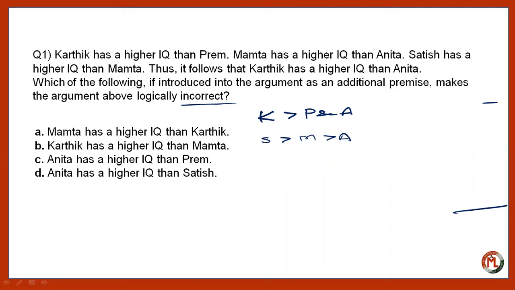So, if this is introduced into our argument as an additional premise, it will make our argument logically incorrect because it is not possible that two different persons can be arranged in two different ways. It means either Satish will have the higher IQ than Anita or Anita will have the higher IQ than Satish. It is given in the question that Satish has a higher IQ than Anita. So the fourth option is opposite of that, and so it will make the argument logically incorrect. Is it clear, guys? Now the next question.